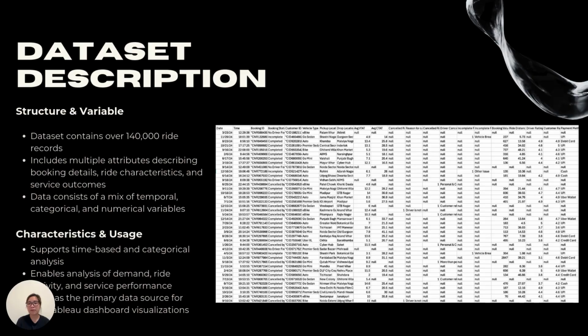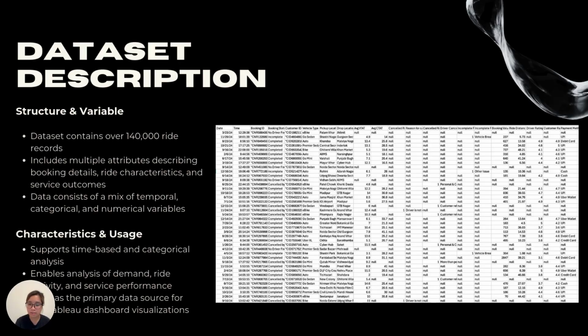Our dataset comes from the Uber Ride Analytics dashboard available on Kaggle. It includes Uber ride bookings across India, with each row representing an individual ride booking, which is our unit of analysis. The dataset contains over 140,000 ride records with attributes covering booking details, ride characteristics, service outcomes such as